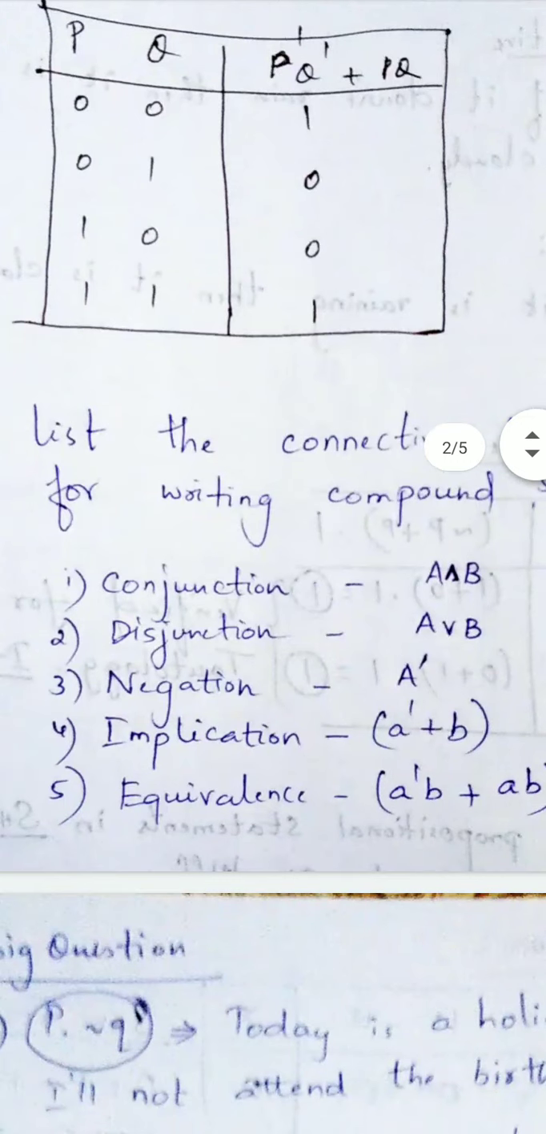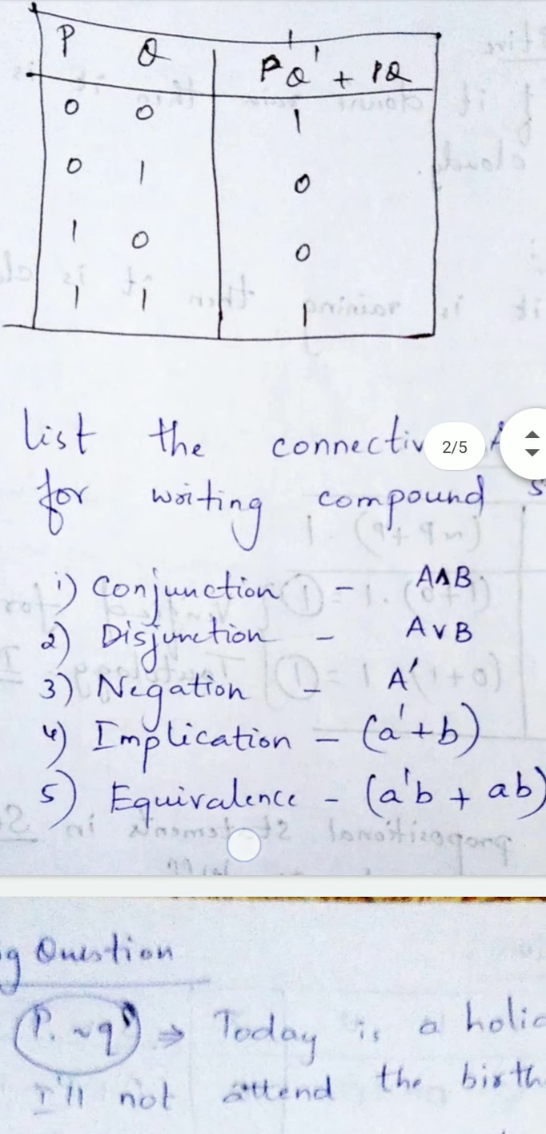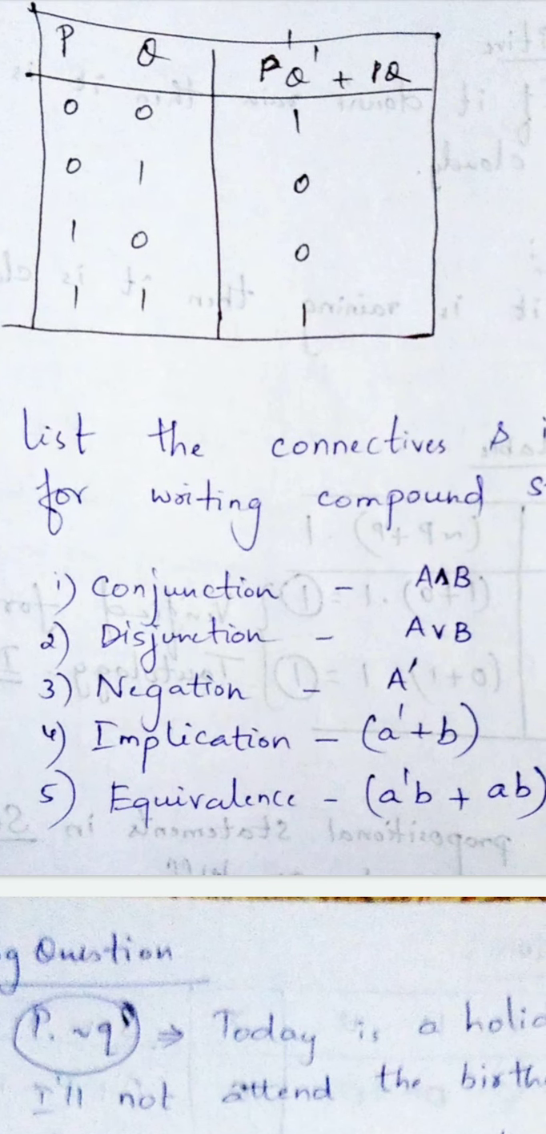Fifth question is, list the connectives used for writing compound proposition. Conjunction, A into B, disjunction, A plus B, negation, A dash, implication, A dash plus B, equivalence, A dash B plus AB.